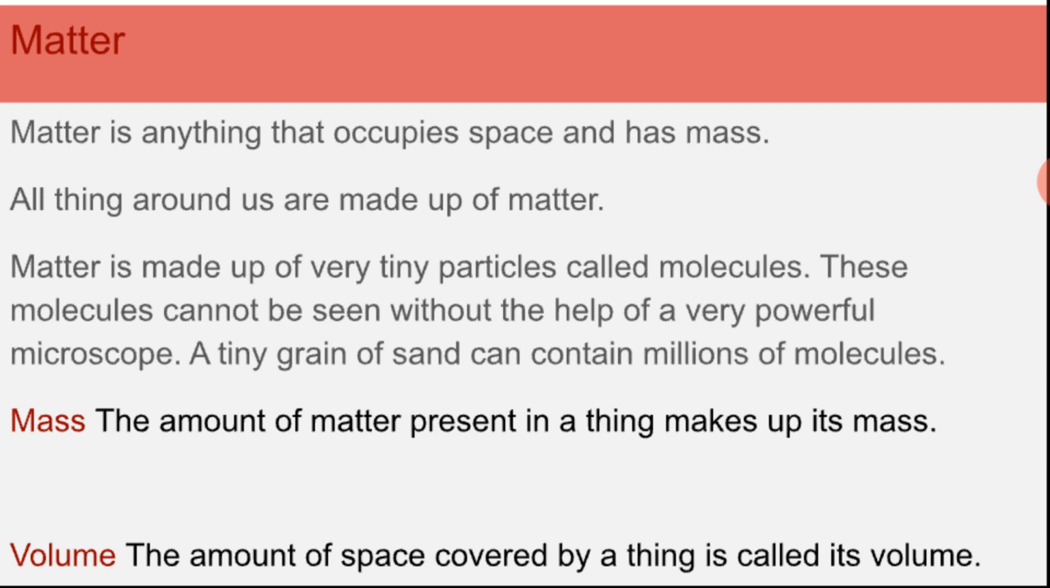Now mass. I have told you the amount of matter, the quantity of matter present in a thing, makes up its mass. Volume: the amount of space covered by a thing is called its volume. Listen carefully. The space covered by a thing is the volume, but the amount of matter present in a thing makes up its mass. So you should understand what is mass and what is volume.